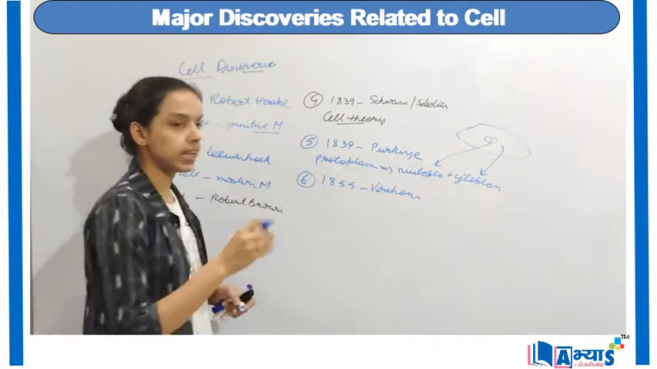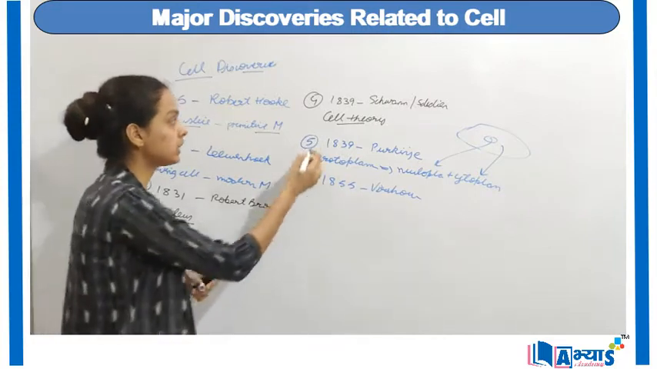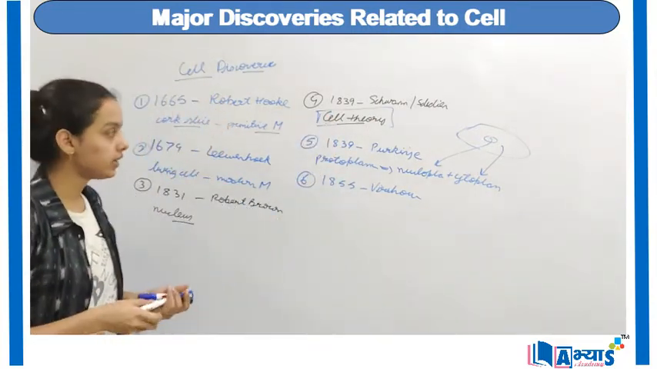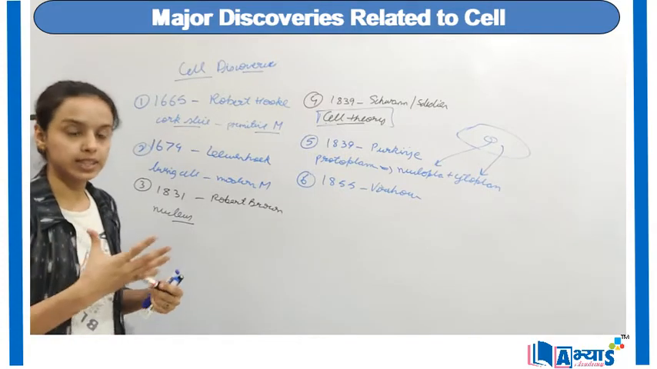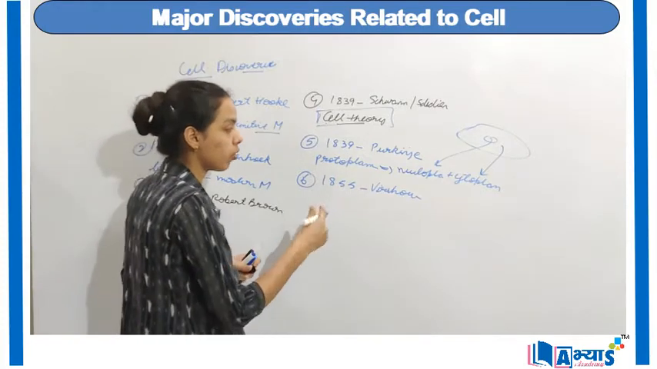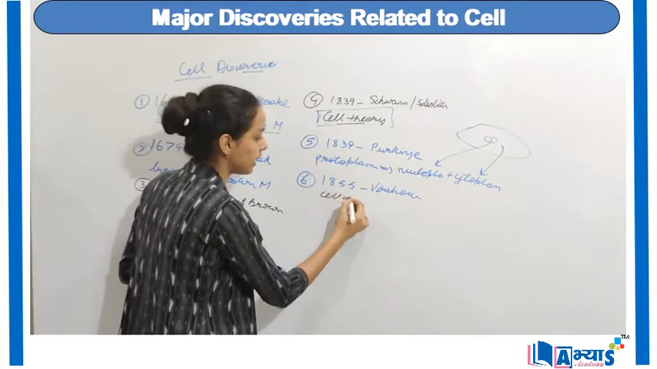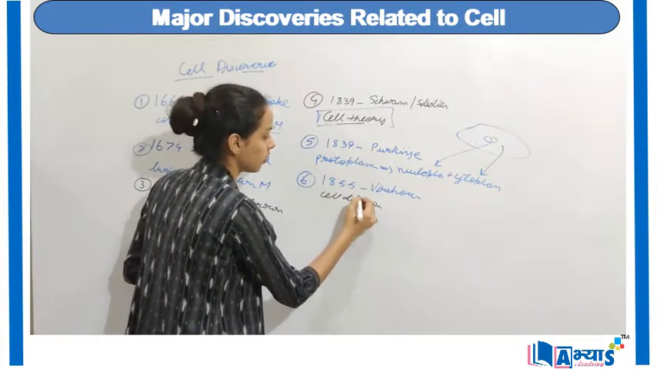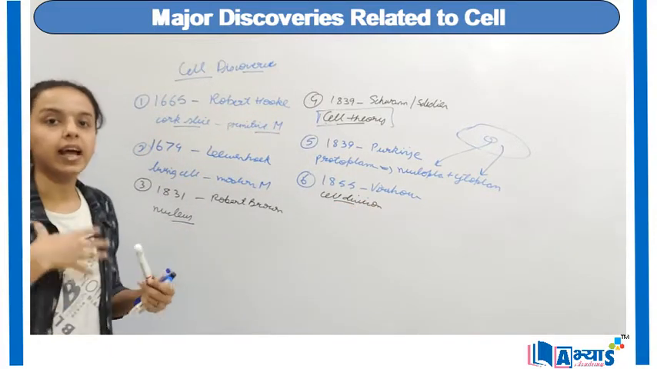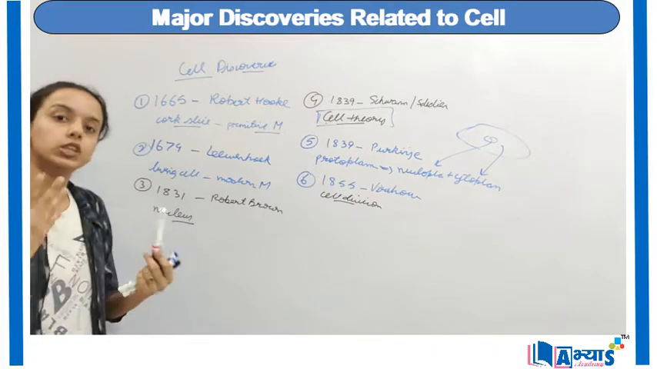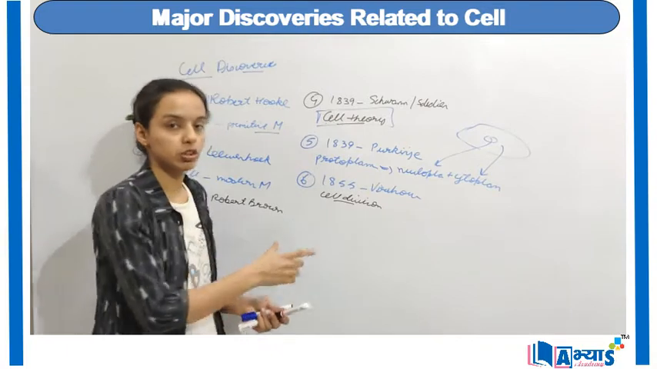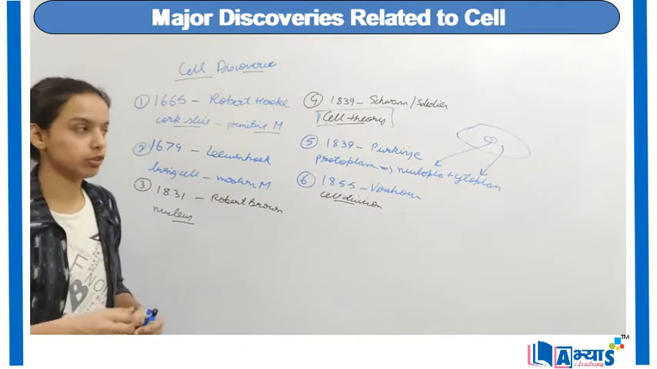Virchow was a scientist who actually expanded the cell theory. He said that all the cells are formed from the existing cells. That means he gave importance to cell division. He said that all the cells come from earlier cells, they multiply and then they divide, leading to the formation of new cells. And this process is known as cell division.